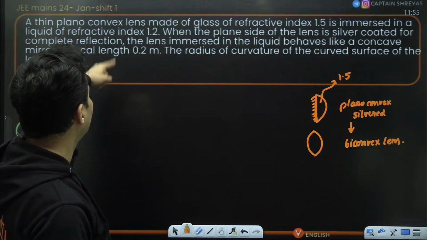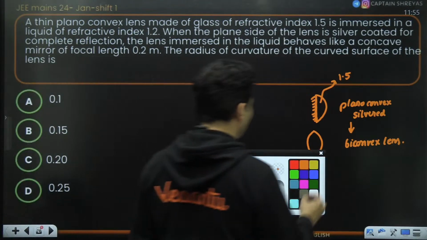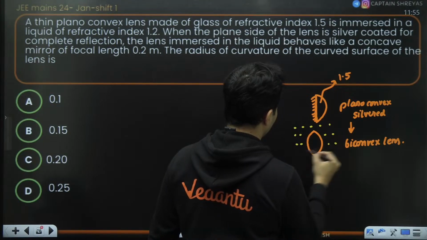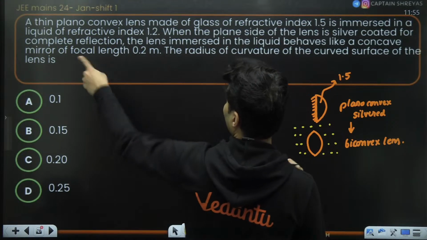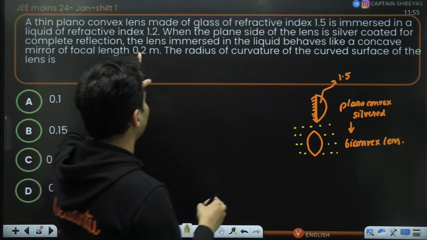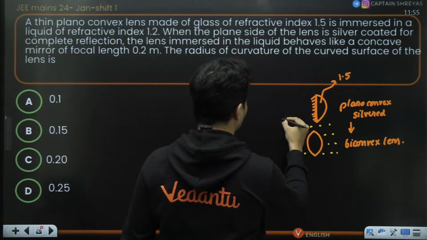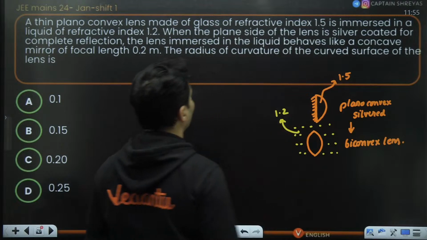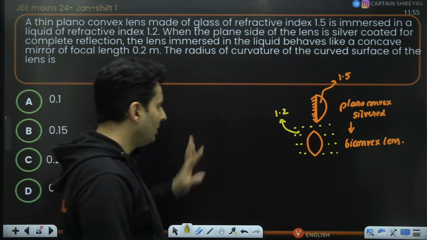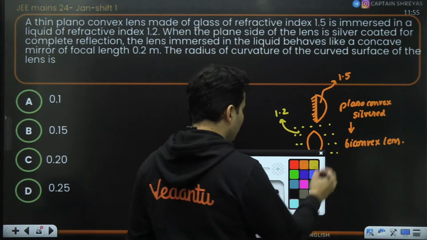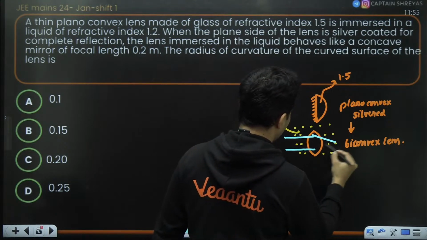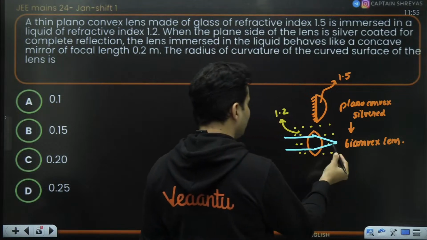Now that entire thing is immersed in a liquid also. So the entire thing is immersed inside a liquid, and the liquid refractive index is 1.2. The liquid is still less refractive than the lens itself. So if you send in parallel rays, they will still meet somewhere.